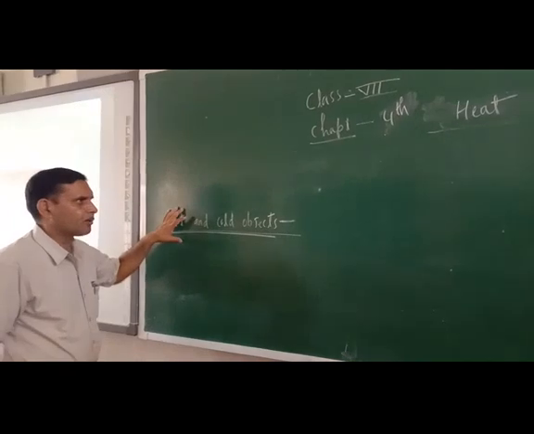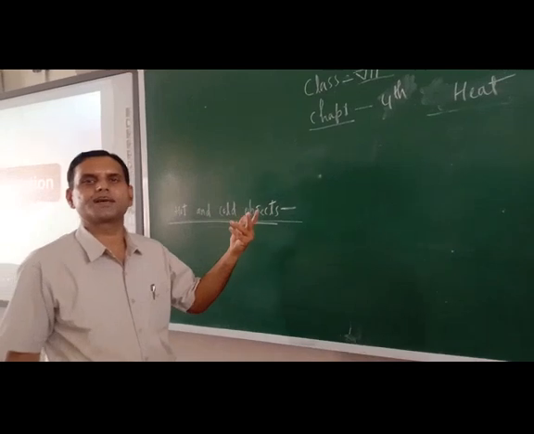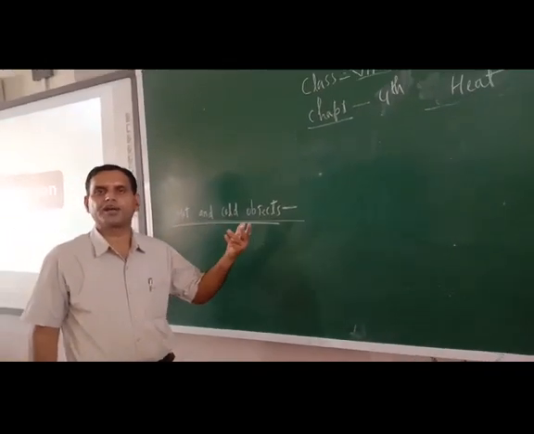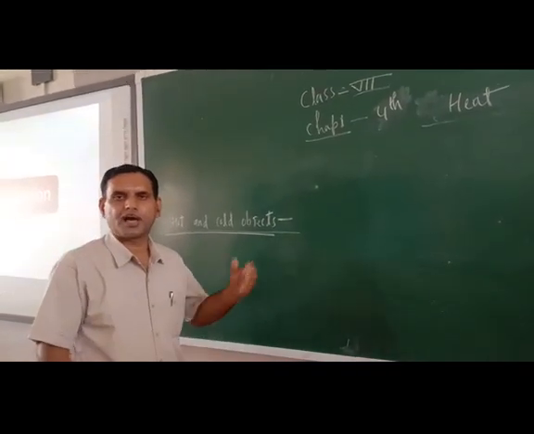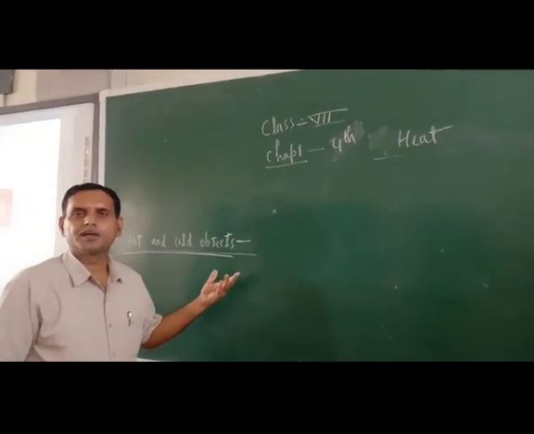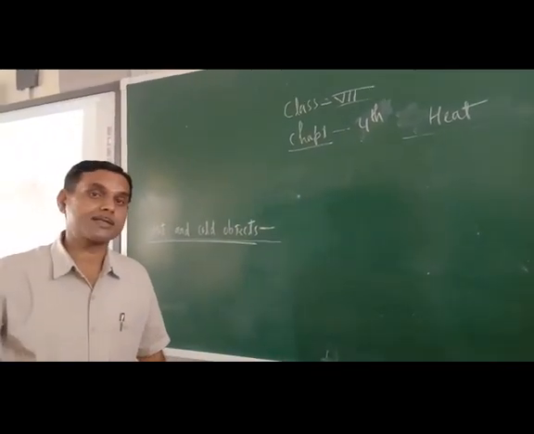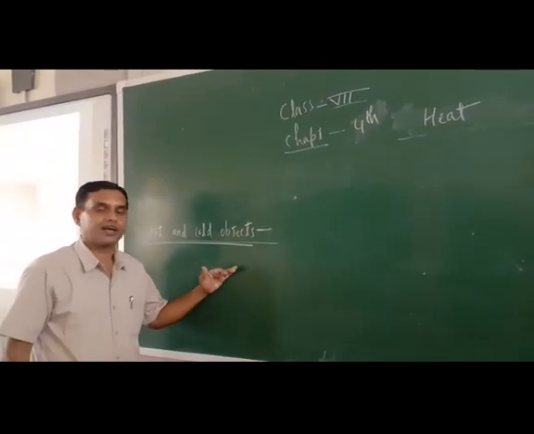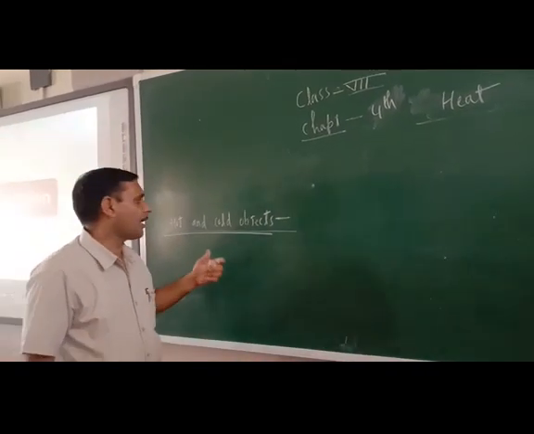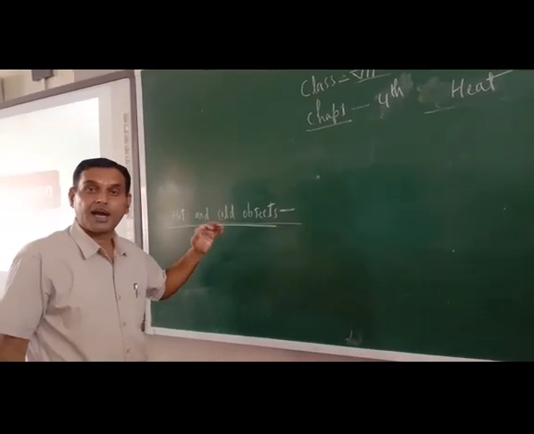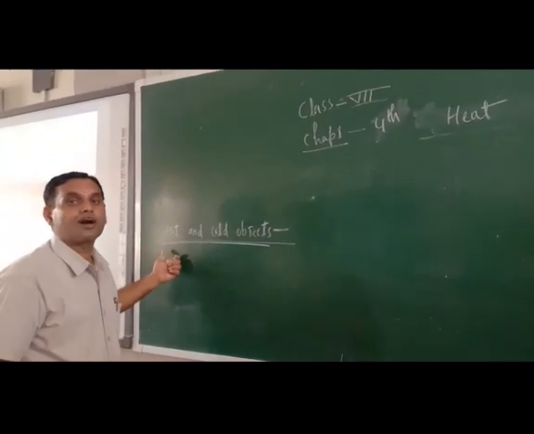Now second thing about this chapter is hot and cold object. In our daily life there are so many substances which are very hot and which are very cold. Just try to understand. In the morning tea is hot, but the ice cubes are very cold. So how can we decide that a substance is very hot or very cold? Always remember, a substance whose temperature is below the room temperature will be called cold, and a substance whose temperature is above the room temperature will be called hot.